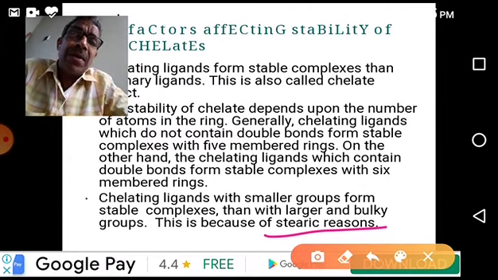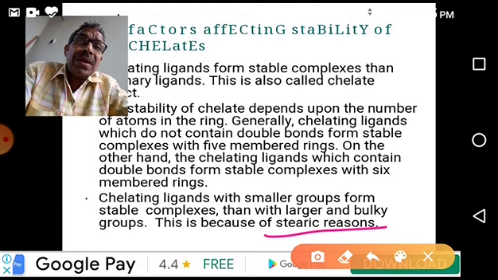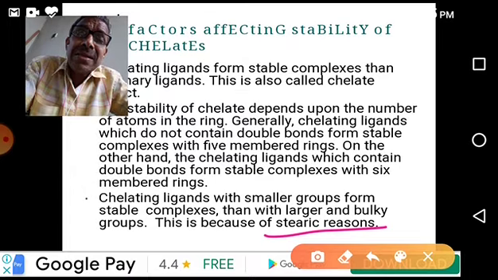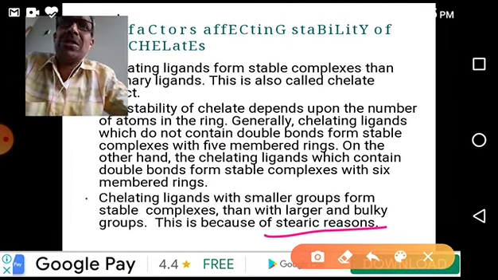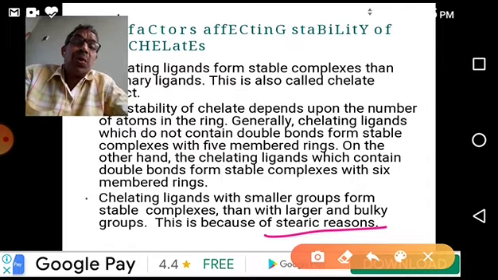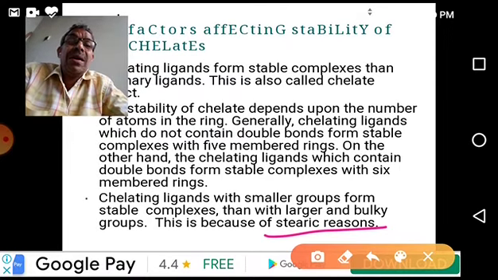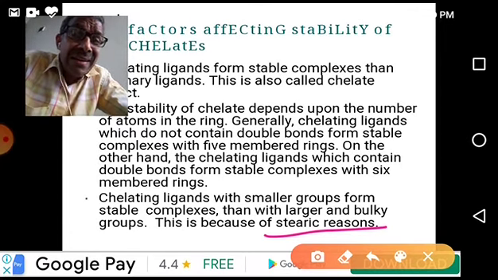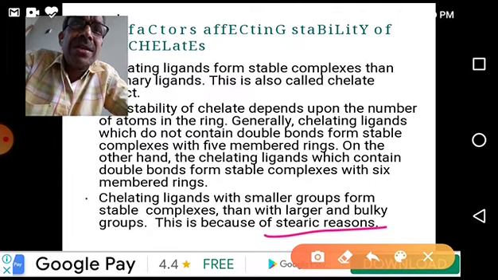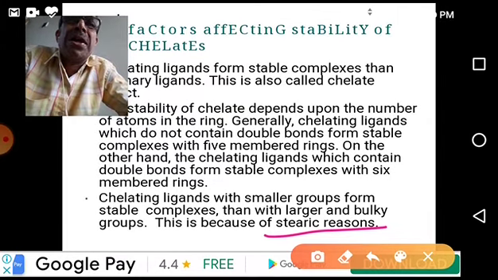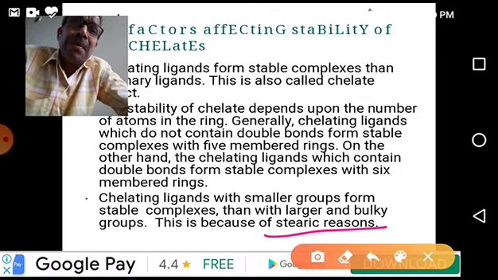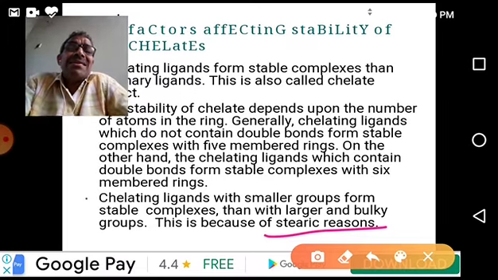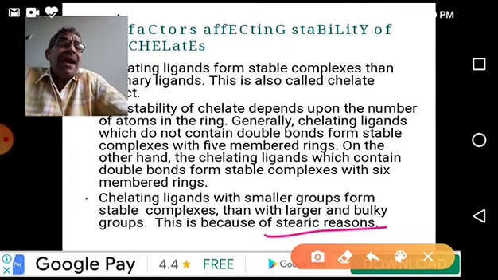That's very clear. When coming to chelates, six-membered rings are more stable than five-membered rings. In five-membered rings, if it doesn't have any pi bond, it is more stable. So in six-membered rings also, if it doesn't have any bulky group, it is more stable. If it has a substituent like a carboxyl group or any other bulky group like phenyl, it is unstable because of steric factors. So this is something about chelating ligands and stability. I think you're clear.